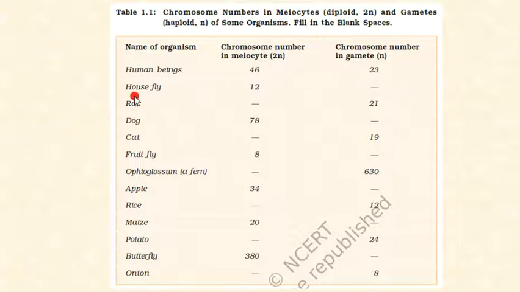Like that, in the housefly the answer will be 6, half of 12 is 6. Now in the rat, the n number is 21. So what will be the 2n number? You have to multiply 21 by 2, so 21 and 21 is 42. So here your answer will be 42. Like that, you have to work out all the answers.